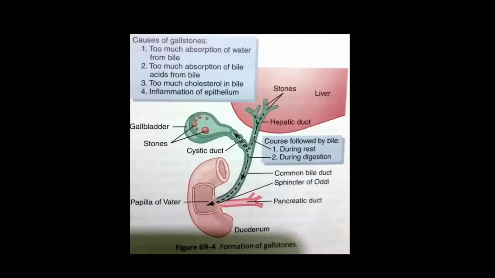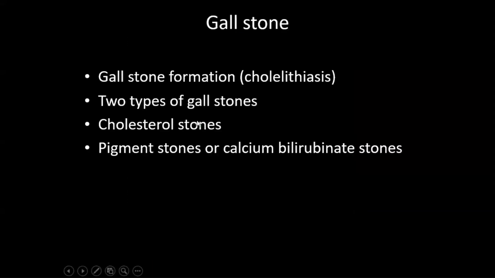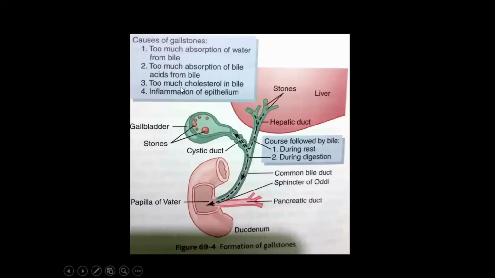This is the mechanism of how the gallstone is formed. Gallstone means stone in the gallbladder, and the process of formation of gallstone is cholelithiasis. So how is the gallstone formed? In the gallbladder bile is stored. If there is too much absorption of water from the bile, too much absorption of bile acid from the bile, and too much cholesterol in the bile, then the cholesterol gets precipitated and gallstone is formed. If there is inflammation of the epithelium, there is gallstone formation.